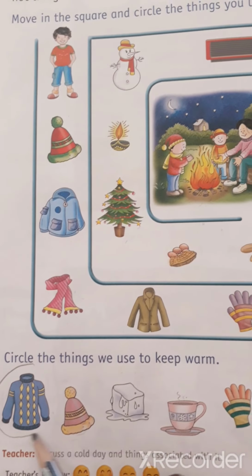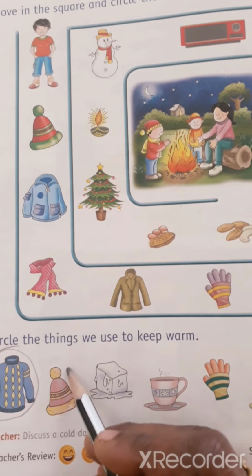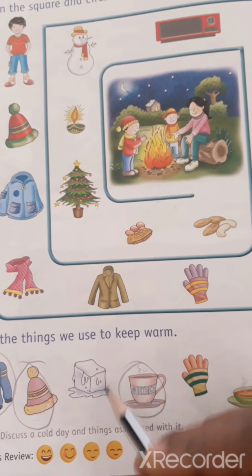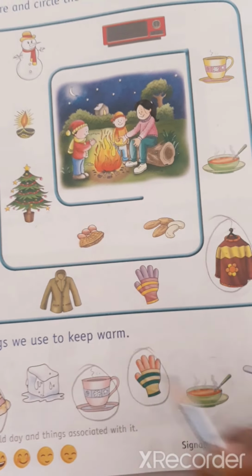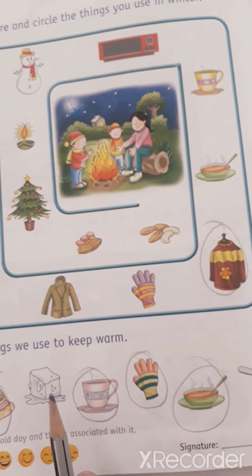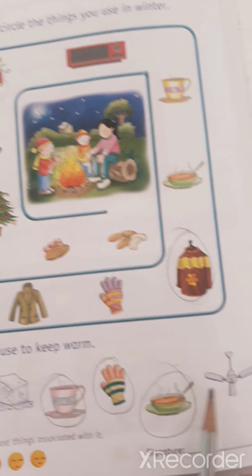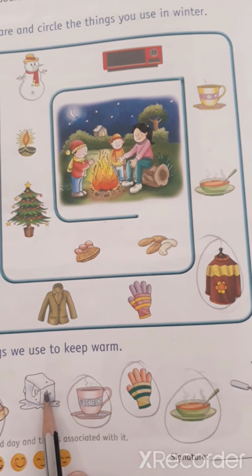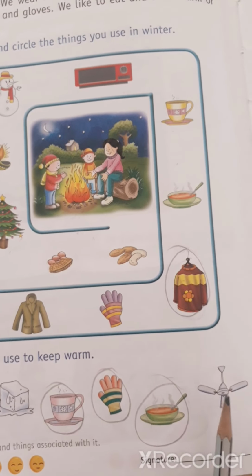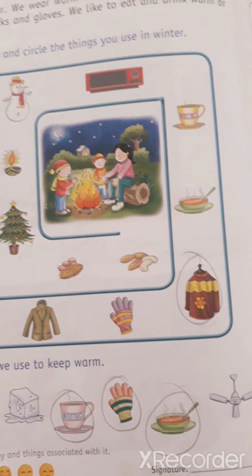So you have to circle like this. And woolen cap, hot tea, hand gloves, soup. Okay, children. This is ice cube. This is fan. Ice cube is very cold. Okay, children. We don't use fan during the winter season. Okay.